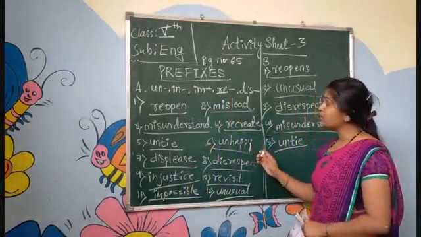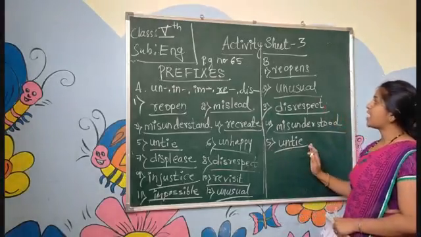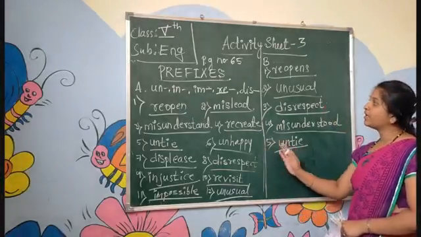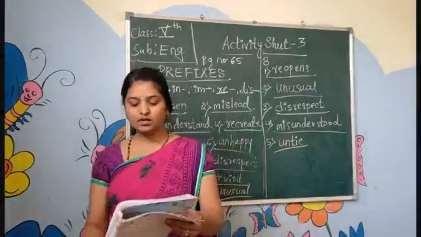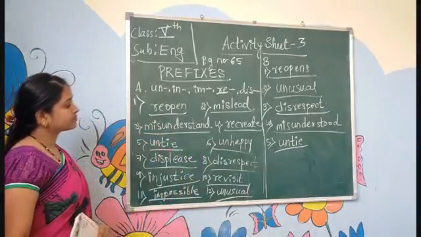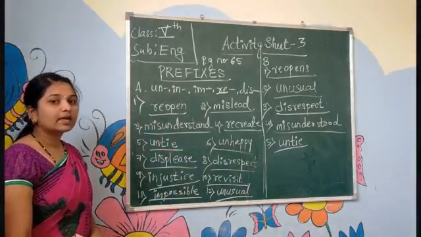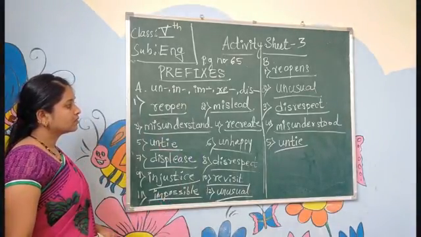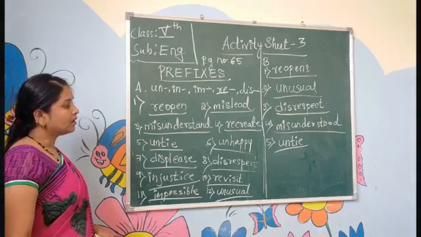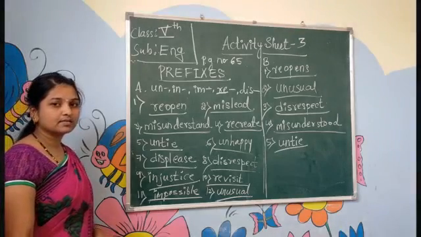So copy it down. These all prefixes and A main and B main. Complete it soon.